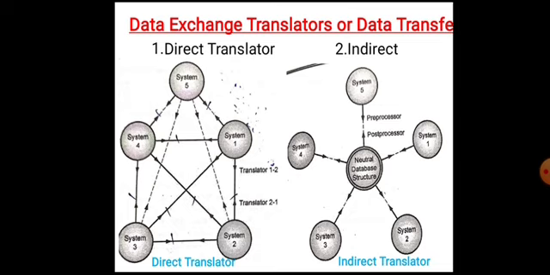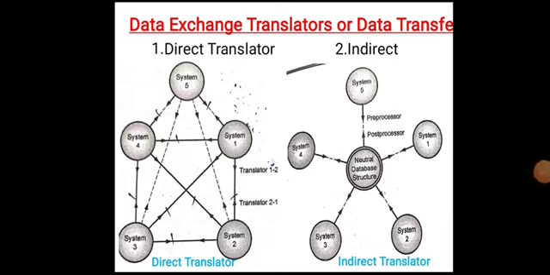So the advantages of direct translators are: direct translators run more quickly, and data files produced by direct translators are compact and smaller. Now these are some limitations of direct translators. Direct translators are feasible only when a small number of CAD/CAM systems are involved. If the number of systems is increased, the number of translators required to be written becomes very large.